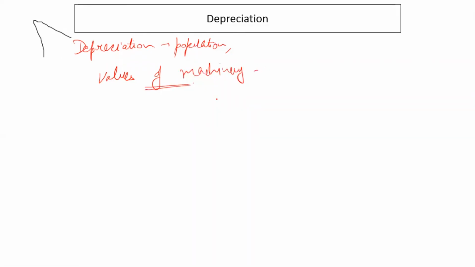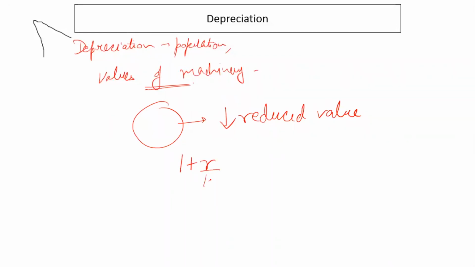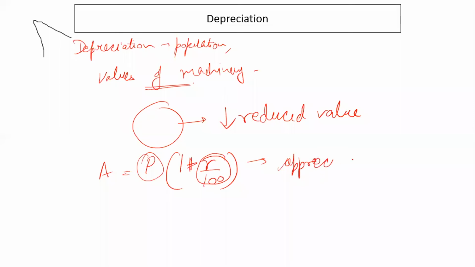Depreciation is when the value of something is reduced, right? So in case of appreciation or compound interest, we are using 1 plus r by 100 into principal to find out the amount, right? So we are adding this rate of interest to the principal to find out the appreciation growth.